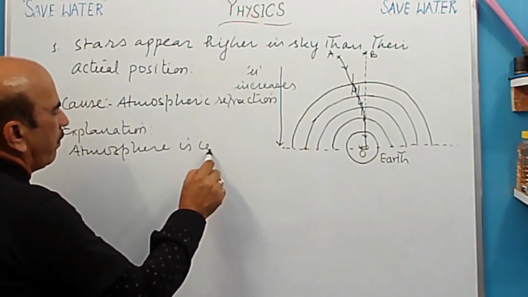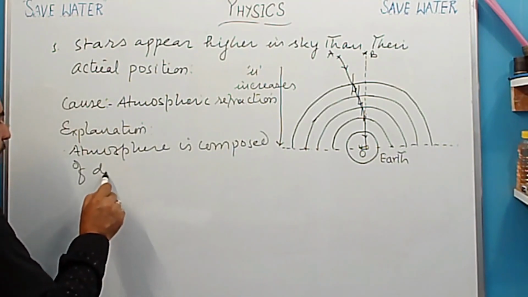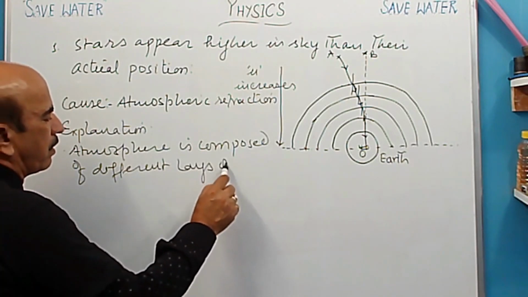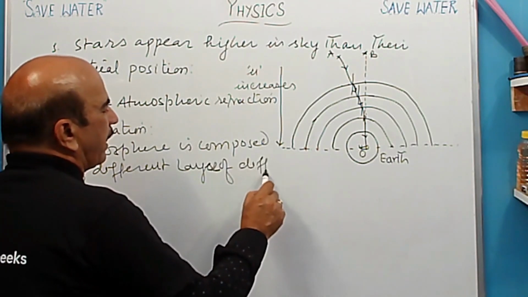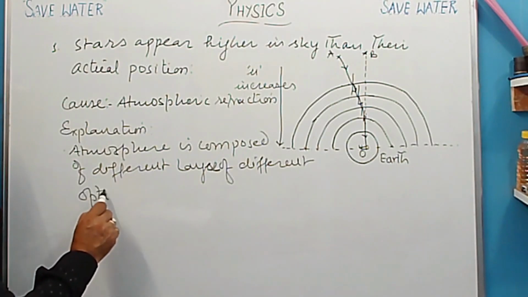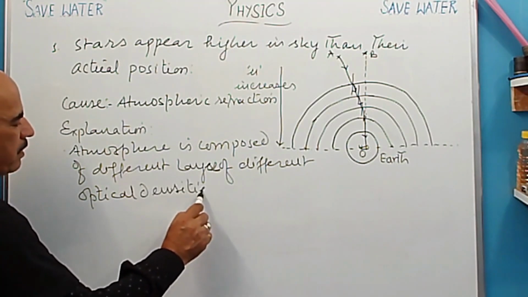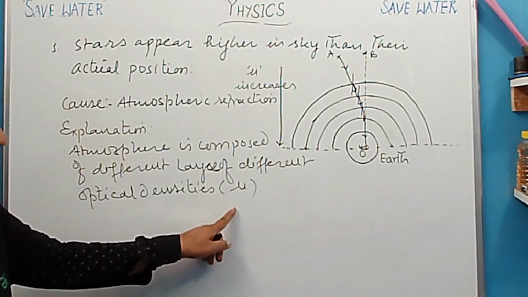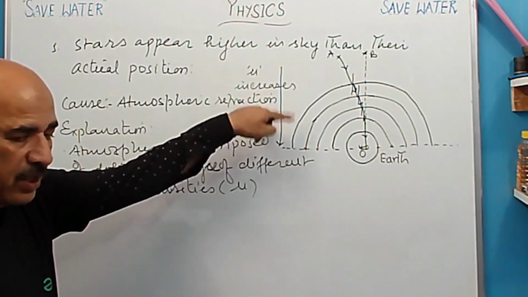is composed of different layers of different optical densities. Optical densities or different refractive index, है ना? Or we can write different refractive indexes. ठीक है? चेंज हो रहा है ये.